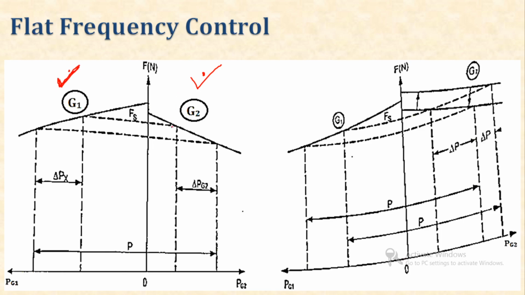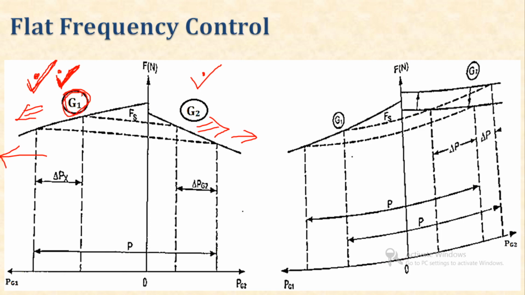Clear? If there is an increment in load on the generator 2 side, then that incremented load is adjusted by adjusting the speed of generator 1 only. And if there is an increment in load on the generator 1 side, then that load is also handled by adjusting the speed of generator 1. Clear? So a change in generation on either side is handled by adjusting the speed of generator 1 only.